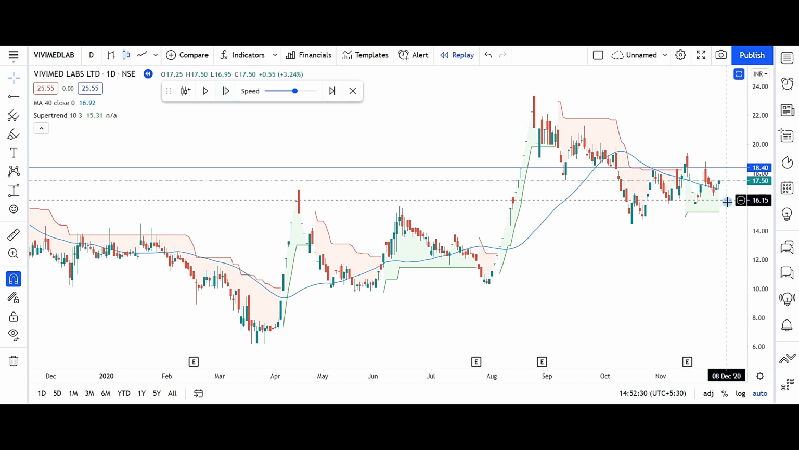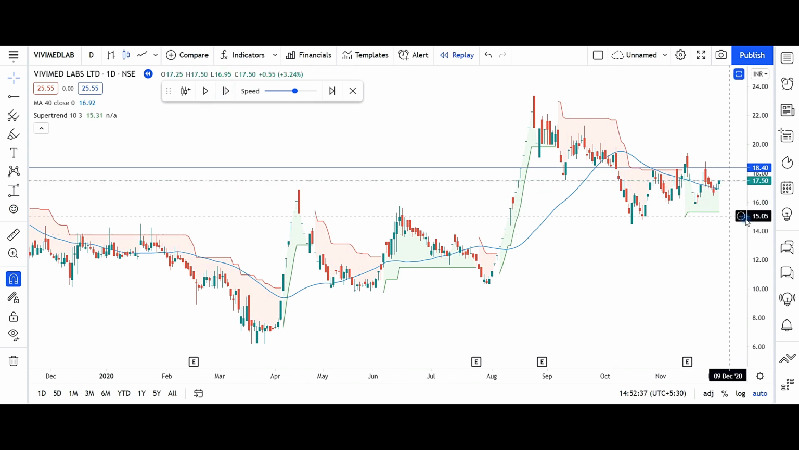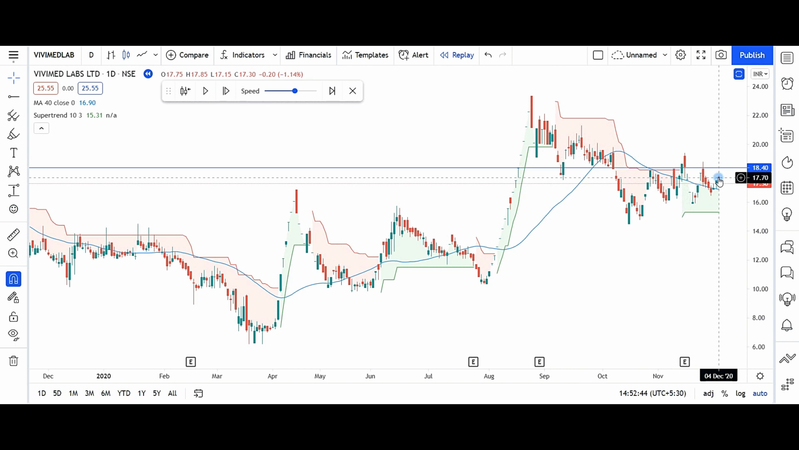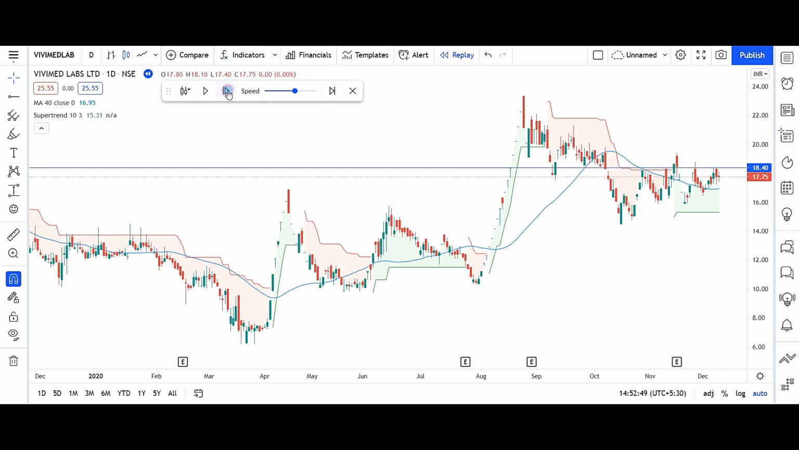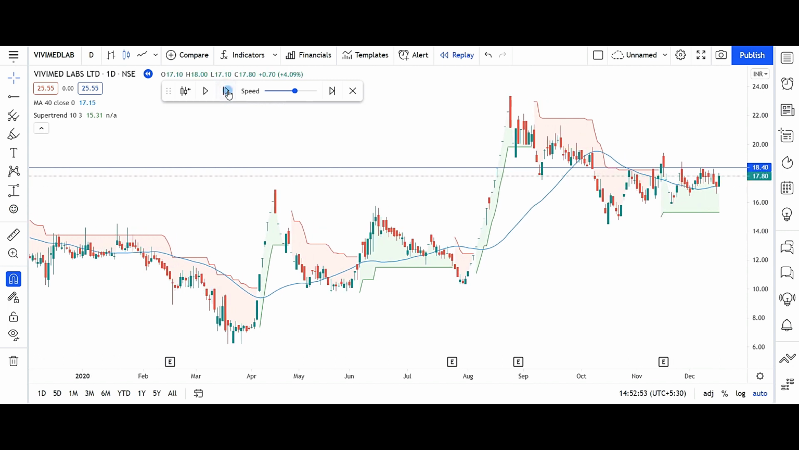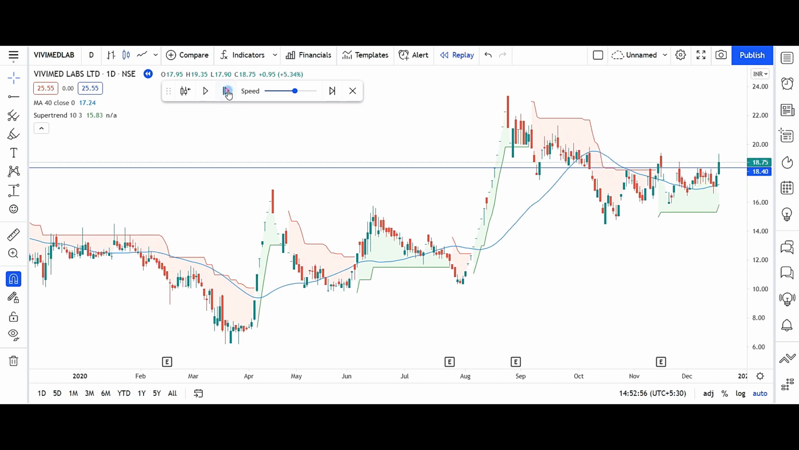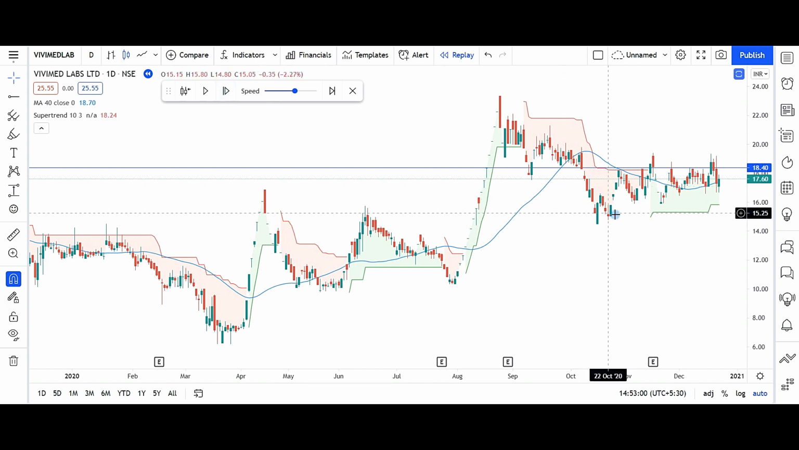This is again a re-entry as per rules. Close is above the moving average and above the super trend, but entry will be next day. Entry is the open of this candle. Again this candle might have given stop loss or might not have given stop loss. Here definitely it has given a stop loss, so exit.